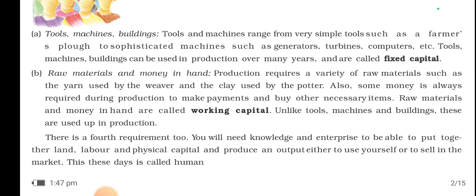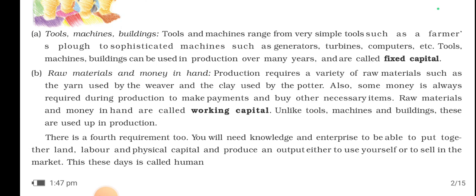So this is how the raw material and money is also needed, and not only for the transportation of that particular raw material from one place to another, but also for other activities. To send the finished good to the market also I need money. For electricity also I need money. So for many reasons I need money. So raw material and money in hand is very necessary.